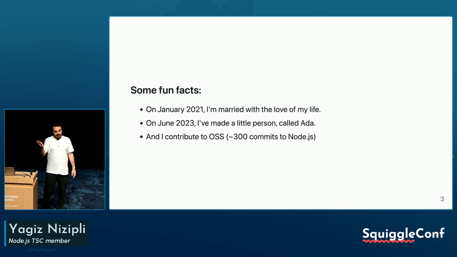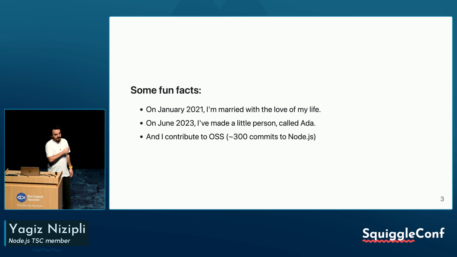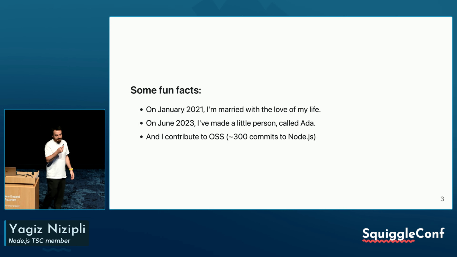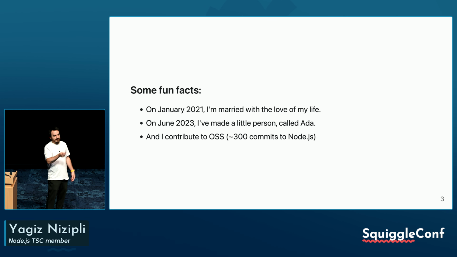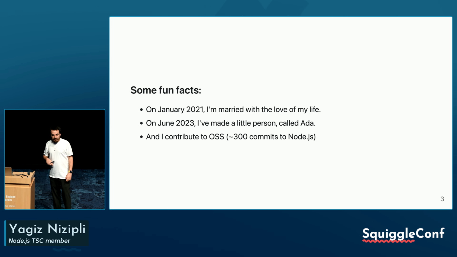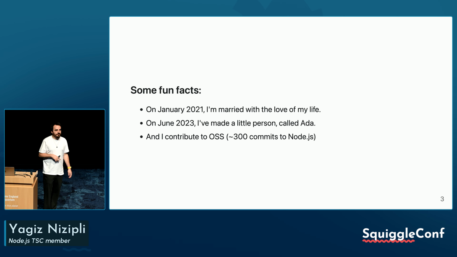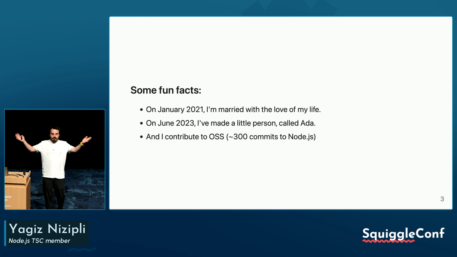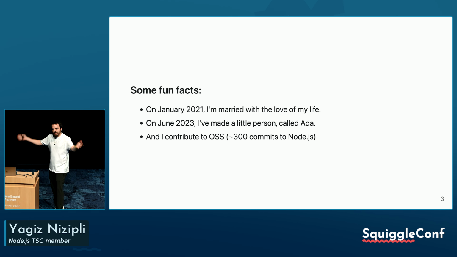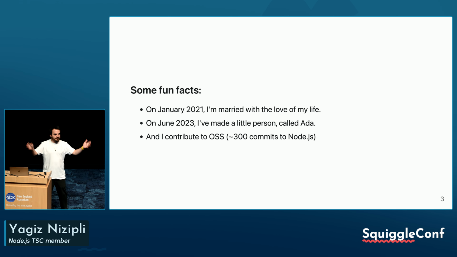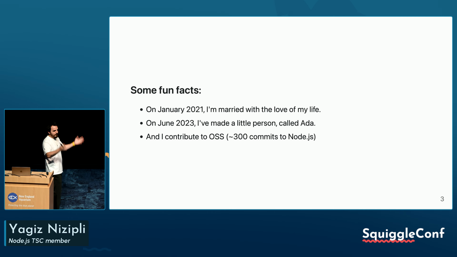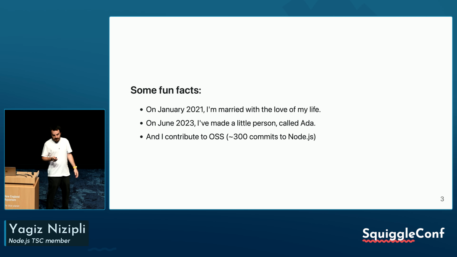So, some fun facts. In January 2021, I married the love of my life. In June 2023, I made a little person called Ada, hence Ada URL Parser, and I contribute to OSS, which is like I have 300 commits on Node.js core. So how do I do all of those three things? I'm married, I have a kid, and I contribute to OSS. It's an extremely hard thing to do if you are not optimizing for success.